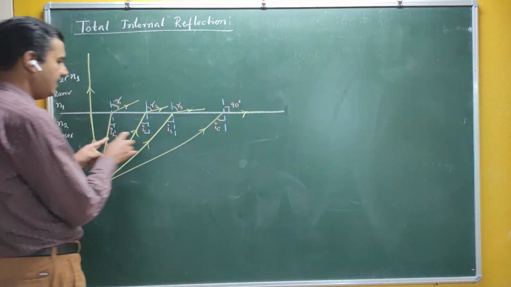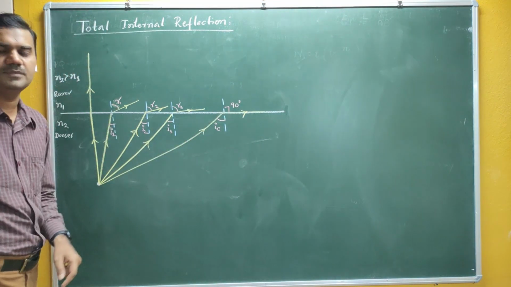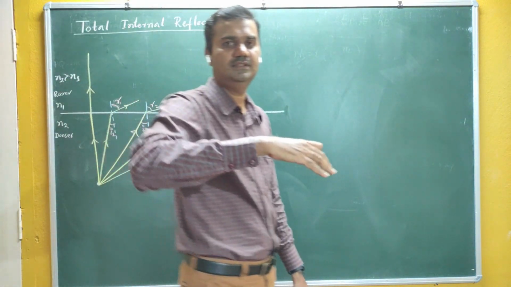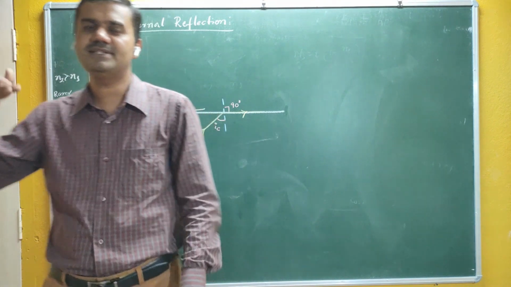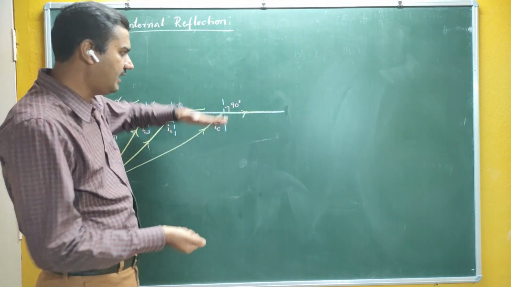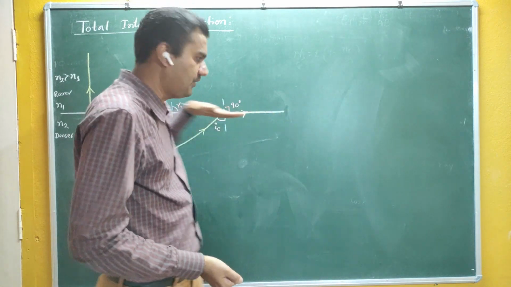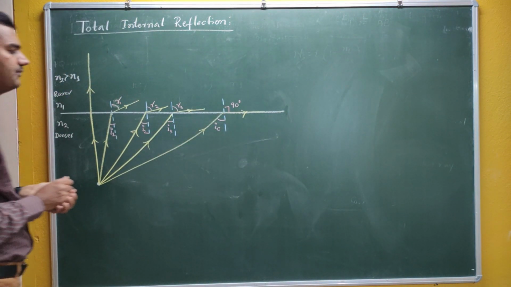Now these angles are less than IC. When it is IC, your angle of refraction becomes 90 degrees. Neither does it go to the second medium, nor does it come back to the same medium. It simply grazes on the surface. The refracted ray grazes on the surface here. You can see it is simply grazing on the surface.